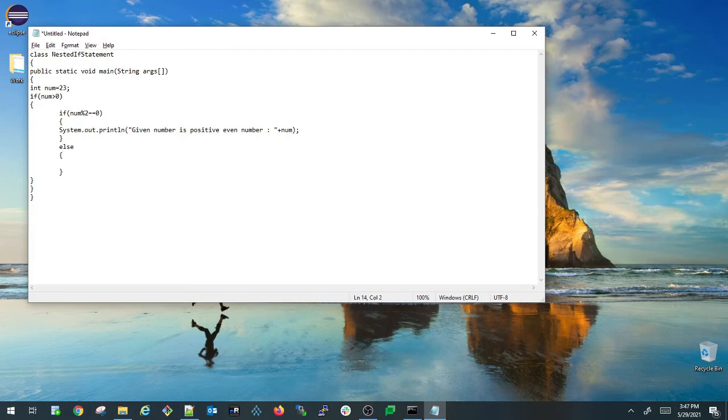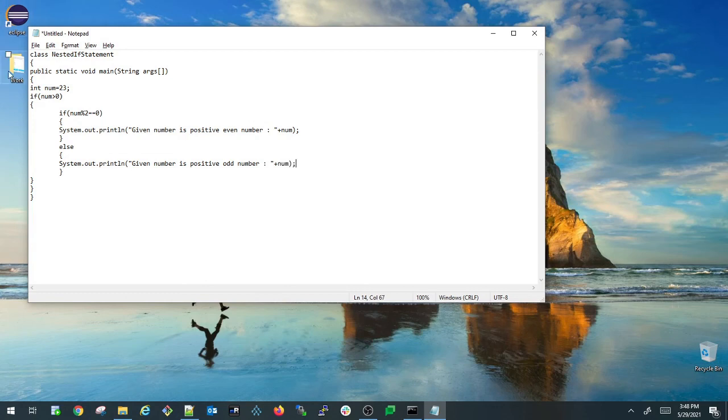Inside that I'm printing System.out.println, and I'm printing, given number is positive odd number. And I'm just printing the same number here also. So let us save this.